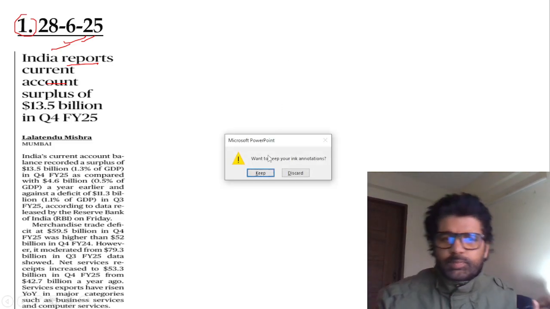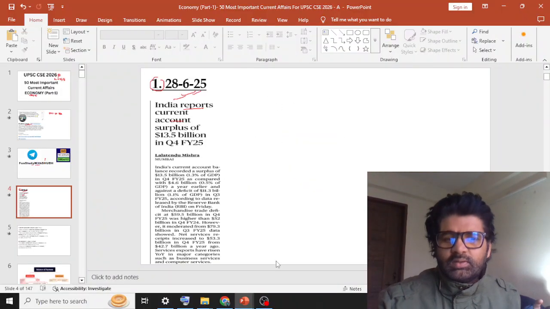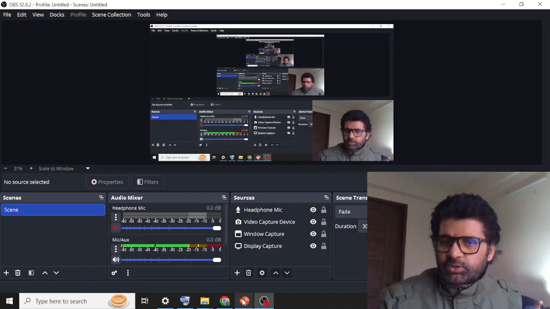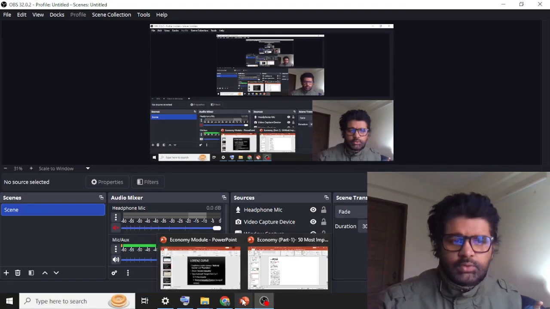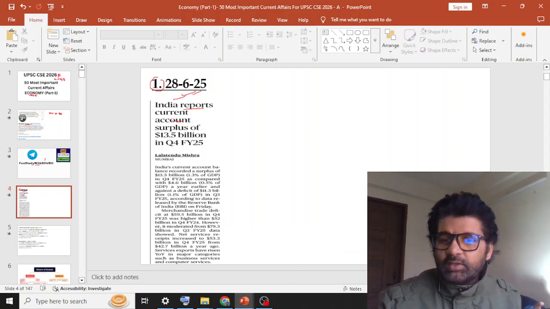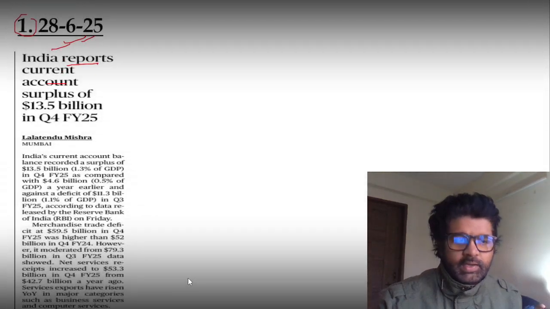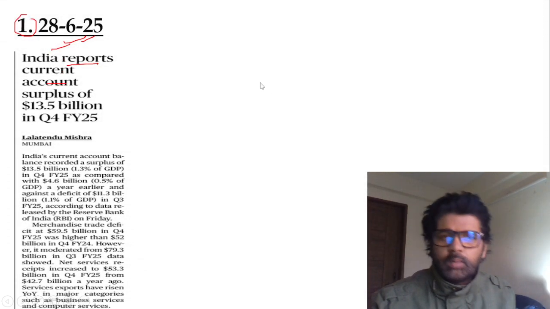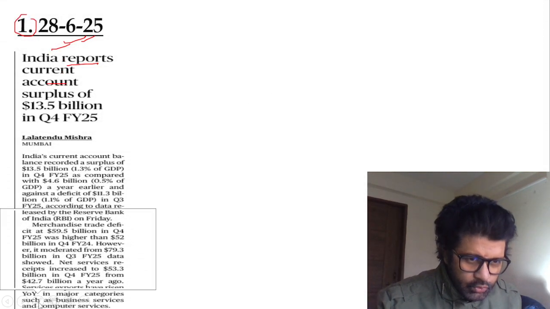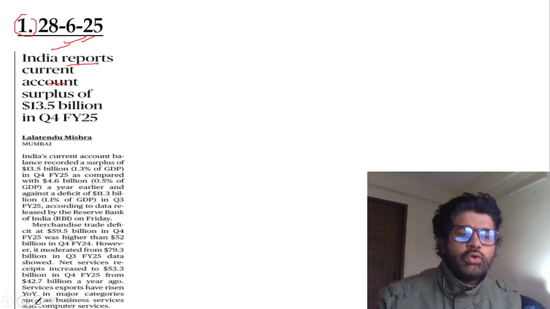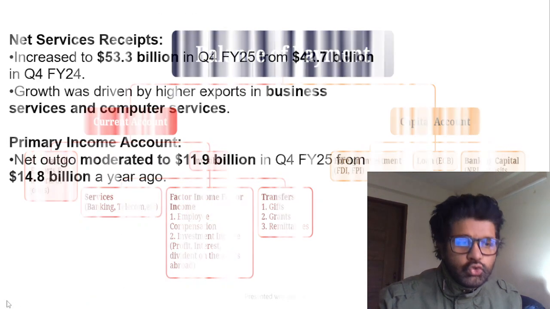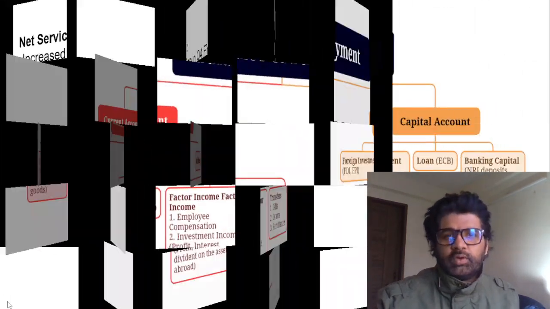See, from the UPSC perspective, the numbers and how much current account surplus we encountered are not important. Why I have taken this article is just to give you an idea about balance of payment. When you talk about BOP, you have the current account and the capital account. In the current account, you have visible and invisible components. So you should know about these components, guys.